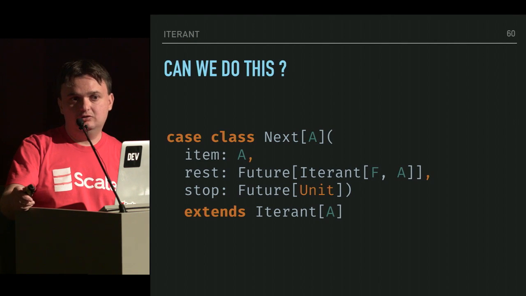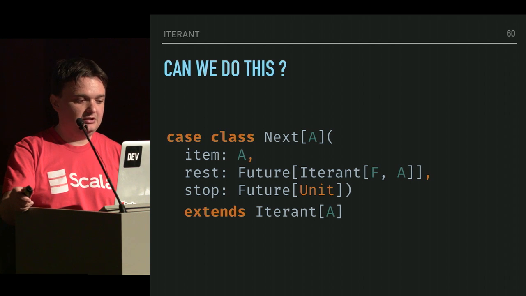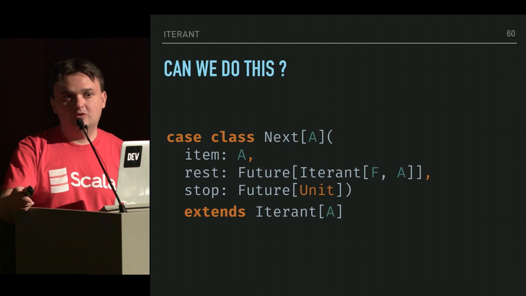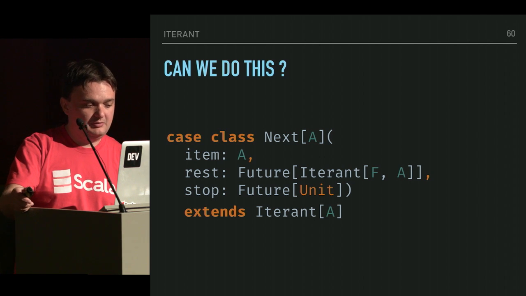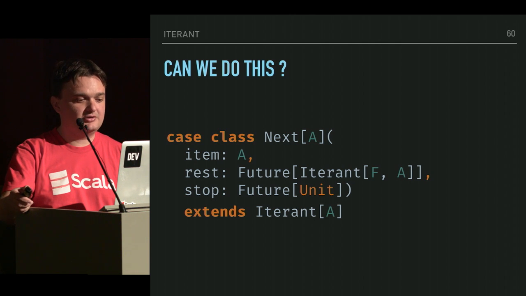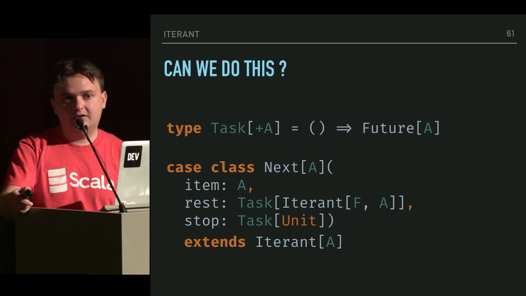So can we use Future? Well, we could, but it would be totally useless because Future is a strict value wannabe. So Future is not a function, and for example, that stop reference there would be totally useless because Future is not a function again. But as I've said, to turn things in Scala into lazy values, we can simply turn them into thunks.